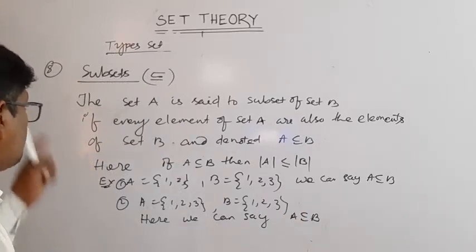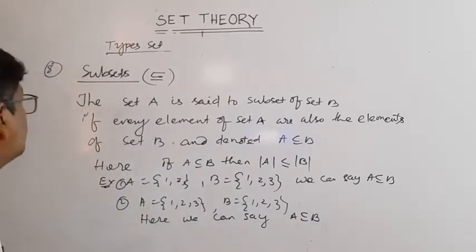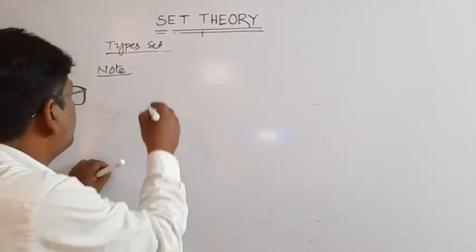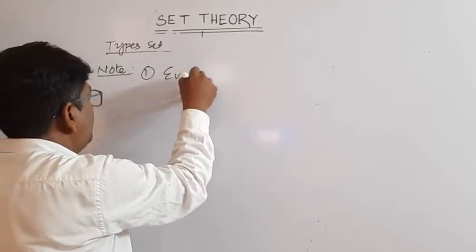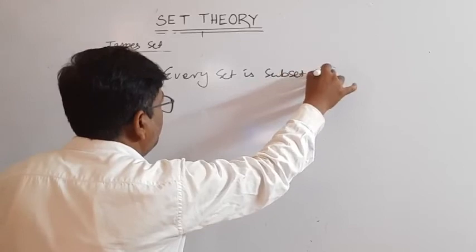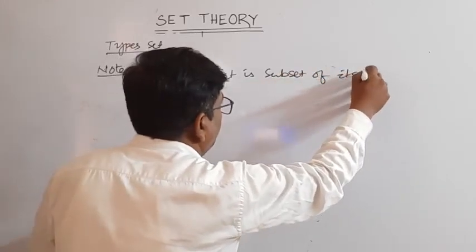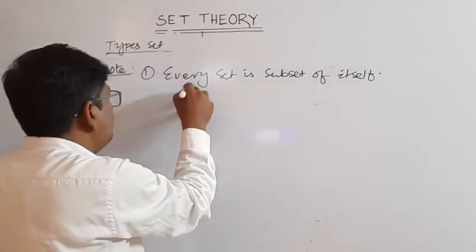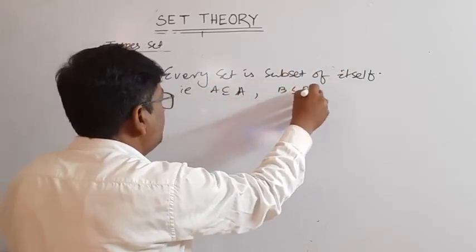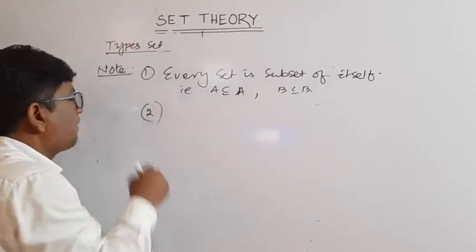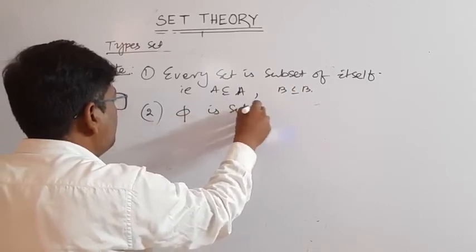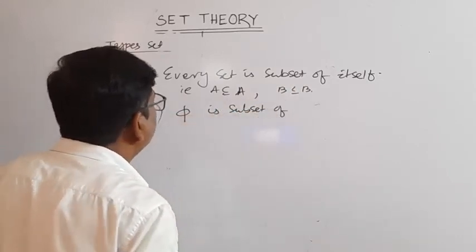Now some important notes regarding subsets. Number 1, every set is a subset of itself, that is A subset A, B subset B, like this. Number 2, phi is a subset of every set.